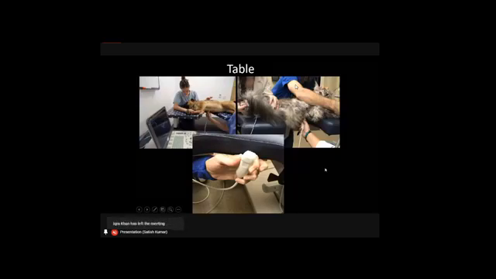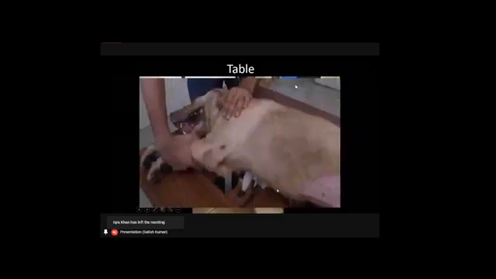Once the table, probe, and system, everything is ready, this is how you can approach from the bottom of the animal. The animal or dog should be placed in right lateral recumbency on the table. The hair should be properly trimmed, and all the procedures we follow for ultrasonography should be taken care of. We should approach from the bottom. This is called the echo window of the table, and we can approach it this way.